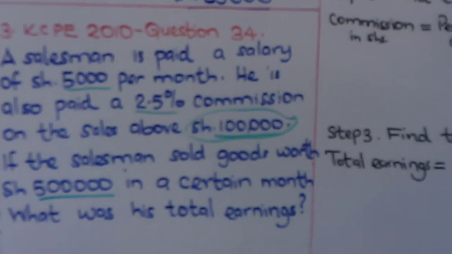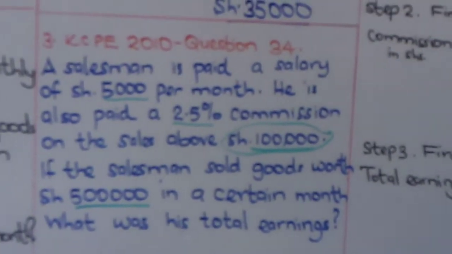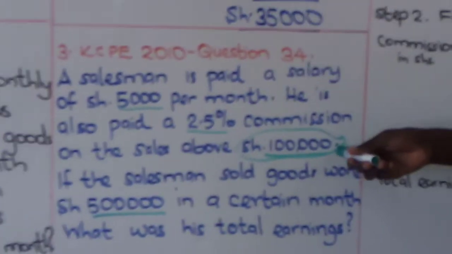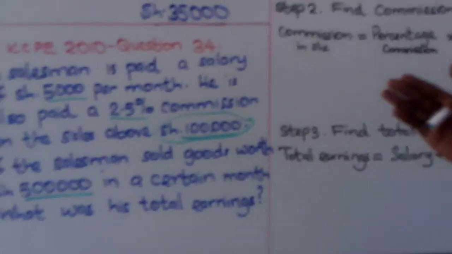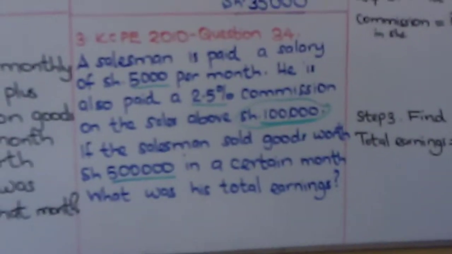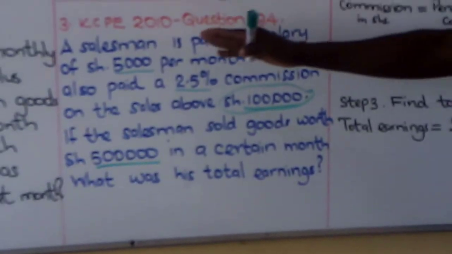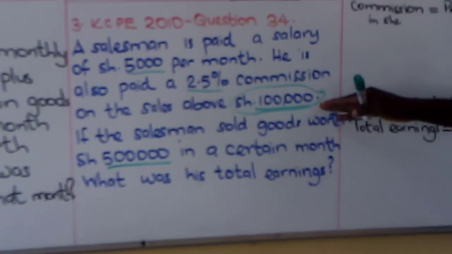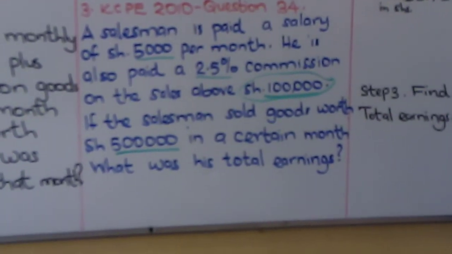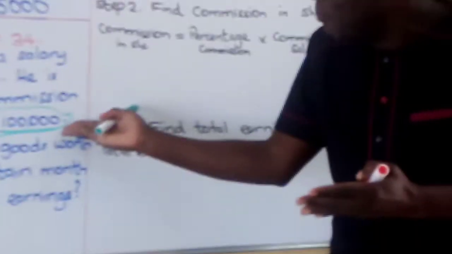When you sell this amount of money, the whole sum of money will go to the dealer, the businessman. So the salesman will not have a commission. But if he sells anything above this, now we will negotiate on anything above this. That's why we call it target sales.